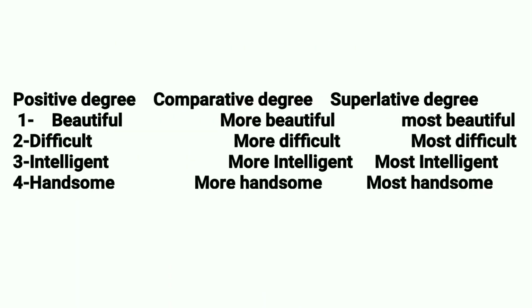Now see this list: positive degree, comparative degree, superlative degree. 1. Beautiful, more beautiful, most beautiful. 2. Difficult, more difficult, most difficult. 3. Intelligent, more intelligent, most intelligent. 4. Handsome, more handsome, most handsome.